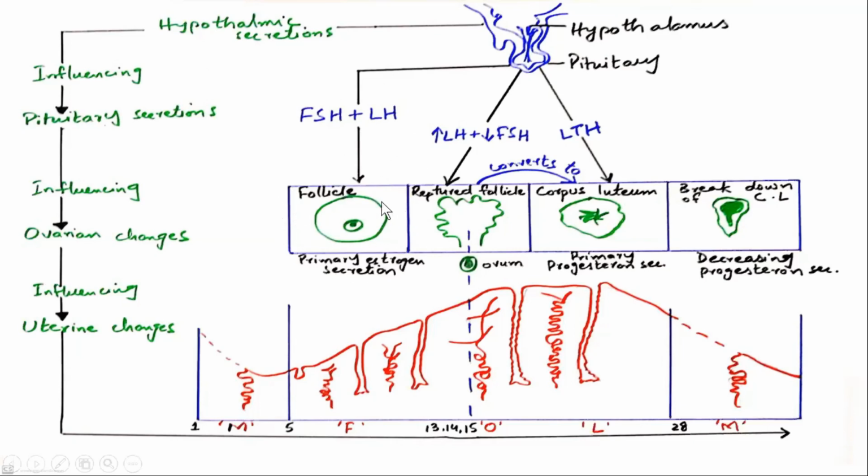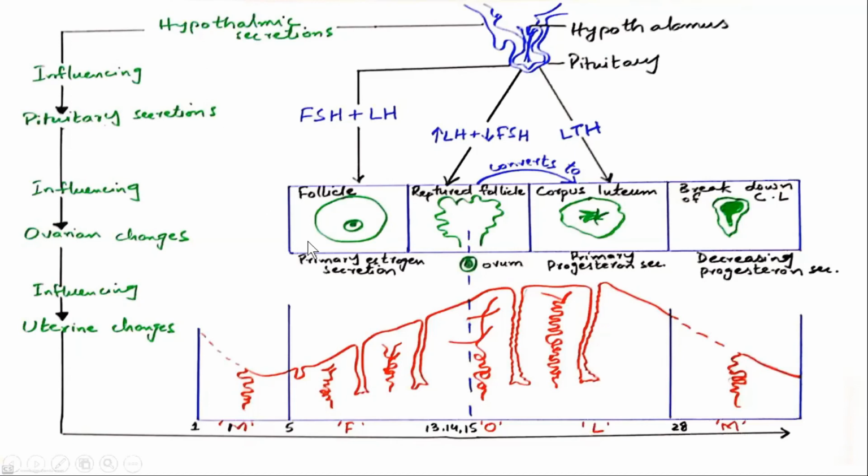This follicle is the follicle which is produced in the process of oogenesis. Remember, oogenesis is the process which forms the ovum, right? The ovum of the human female is enclosed in a follicle, which is normally called the Graafian follicle.